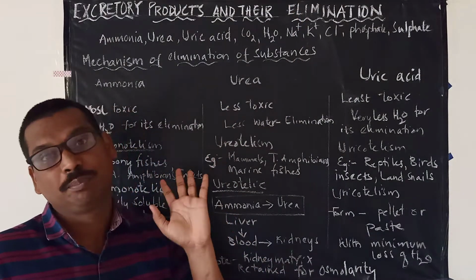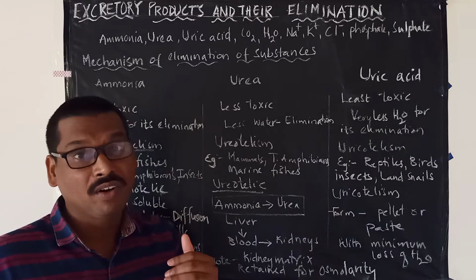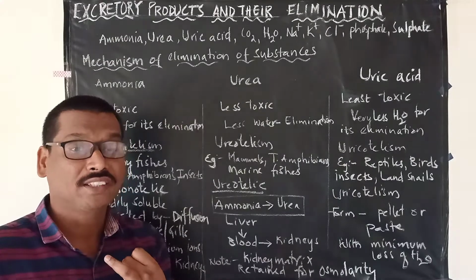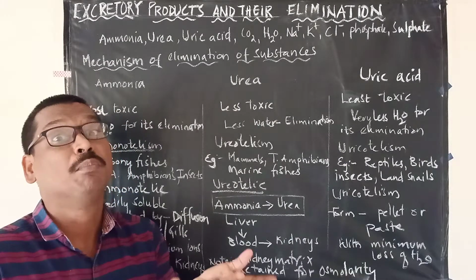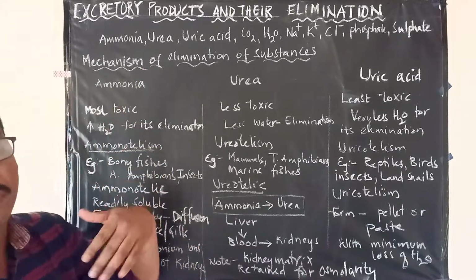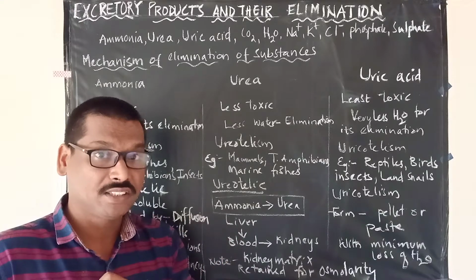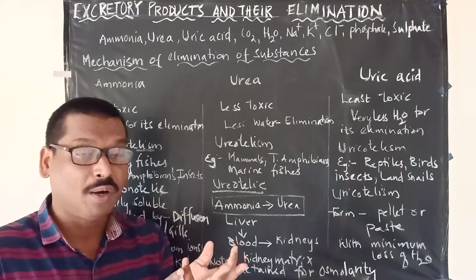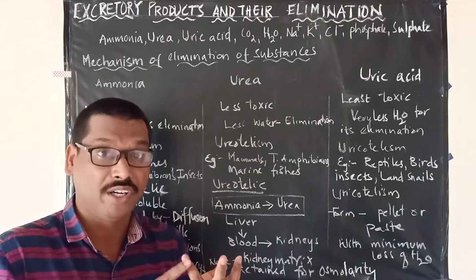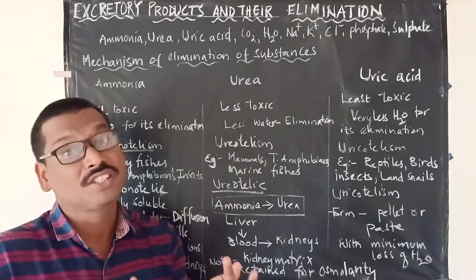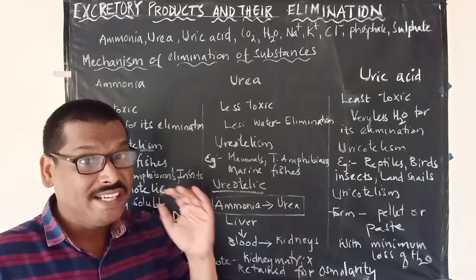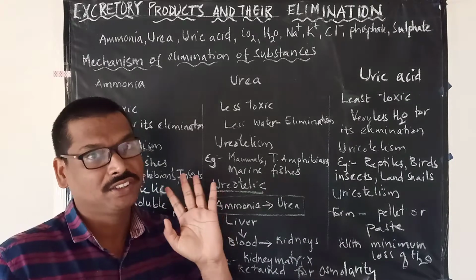Totally or partially, they should be removed from the body. Why? Because these are substances which are formed during the metabolic reactions, or maybe because they are taken in more quantity through ingestion, so that's why they should be removed. So the point we have to remember is that these substances are formed during metabolic reactions, or because of excessive intake into the body. Nothing should be there in excess quantity, so they should be removed from the body totally or partially.